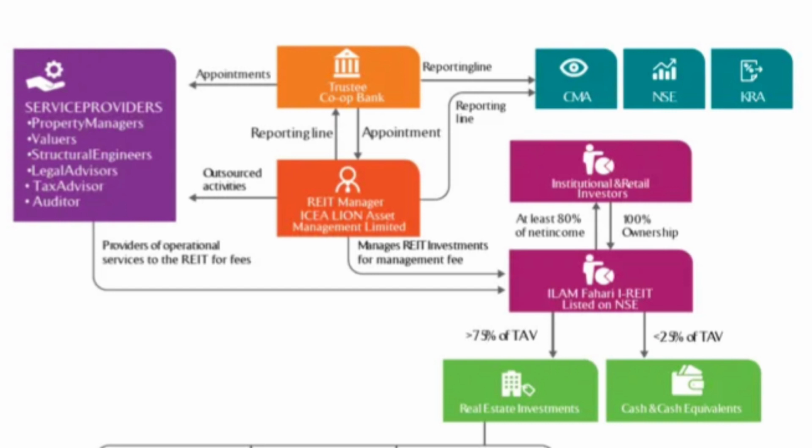The ILAM FAHARI I-REIT, being the only REIT that is listed on the main platform, invests in two things. 75% of its value is invested in real estate investments, as required by the Capital Markets Authority, and 25% is invested in cash and cash equivalents.